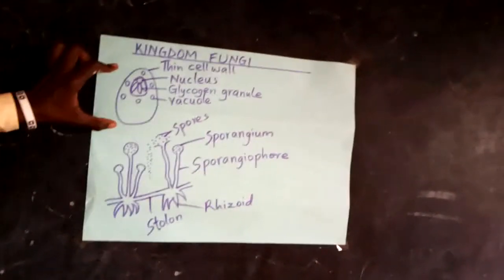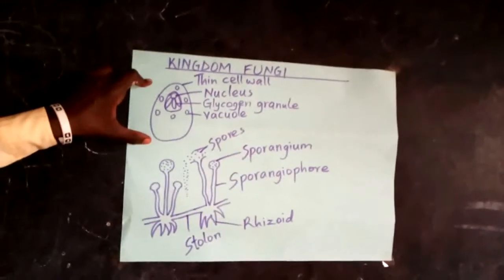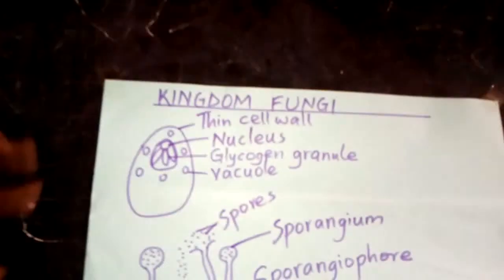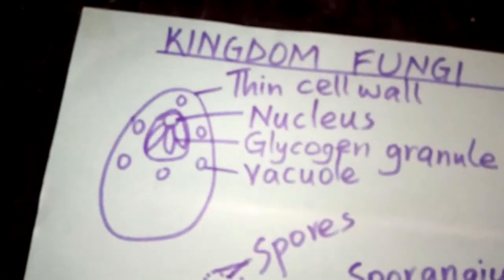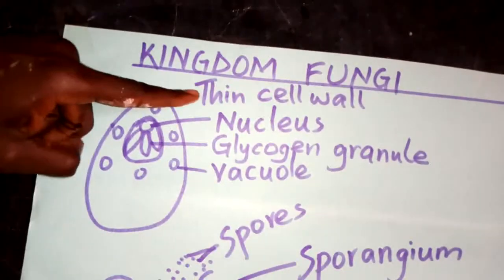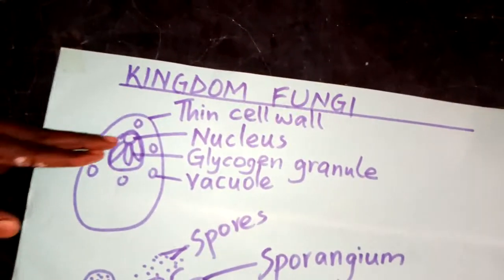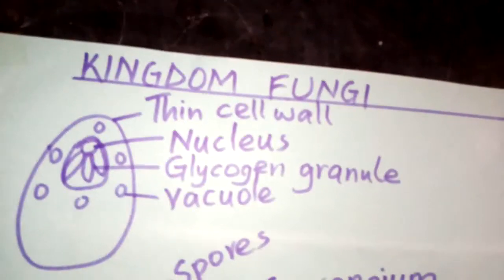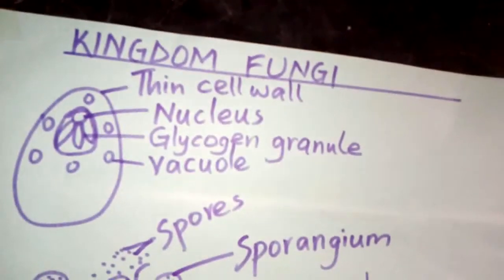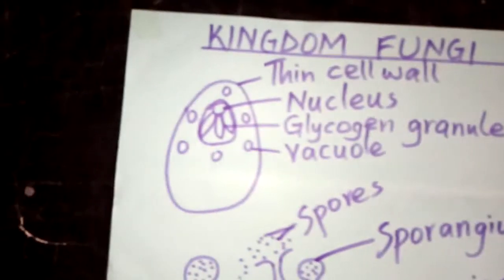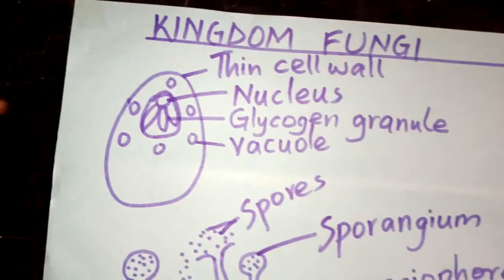There is the first one here, which is referred to as yeast. Yeast is one of the simplest organisms which belong to kingdom fungi. It comprises a thin cell wall. It also contains the nucleus. It comprises the glycogen granule and the vacuole as well. Those are the organelles which are found in the yeast cell.